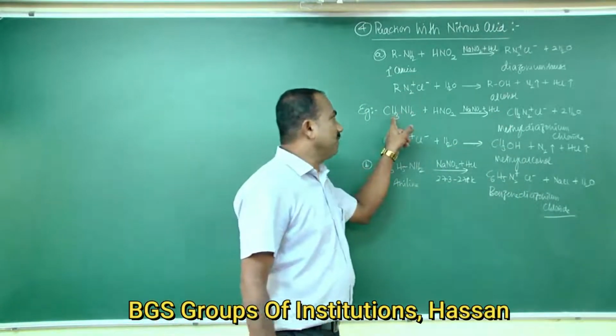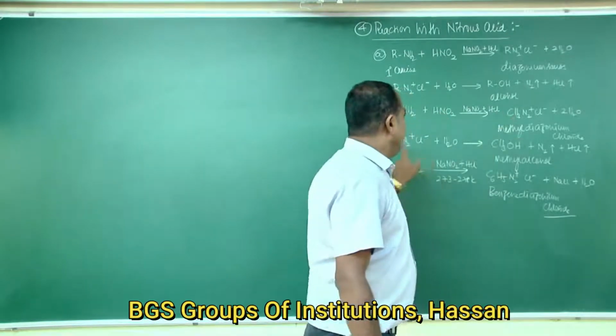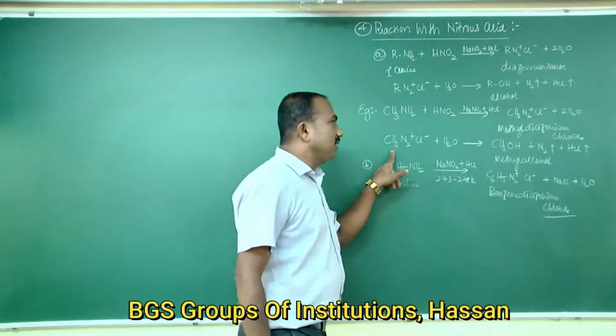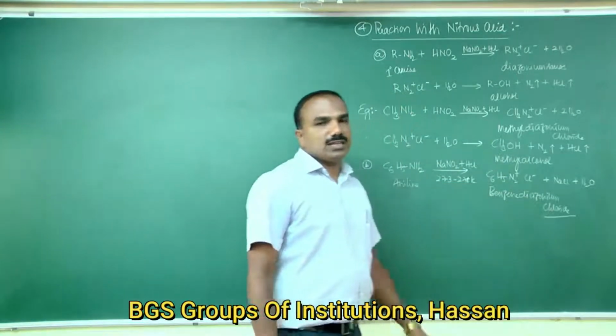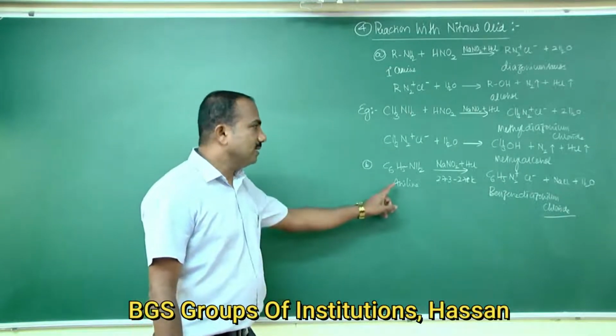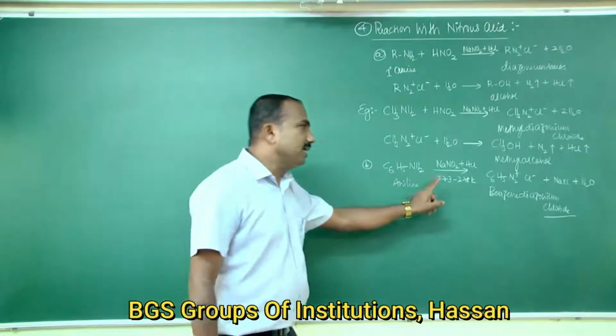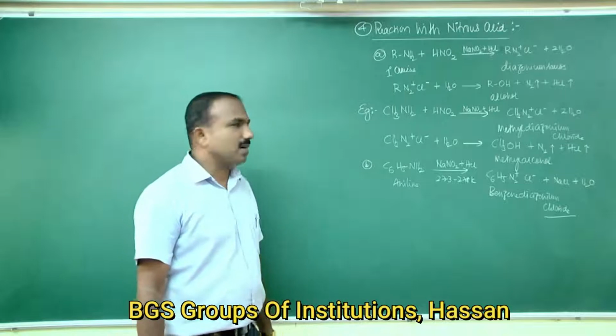This one, that is methylamine, reacts with nitrous acid to form methyl diazonium chloride. Methyl diazonium chloride, being unstable, reacts further to form methyl alcohol. This reaction is used for the estimation of amino acids and proteins. The other reaction is used for the synthesis of a variety of aromatic compounds.